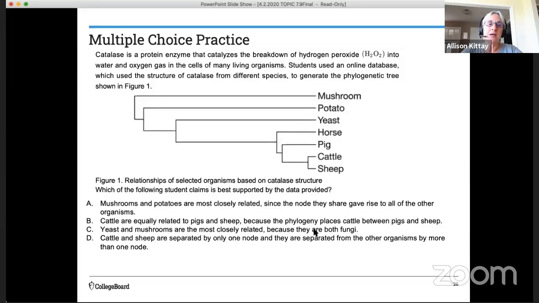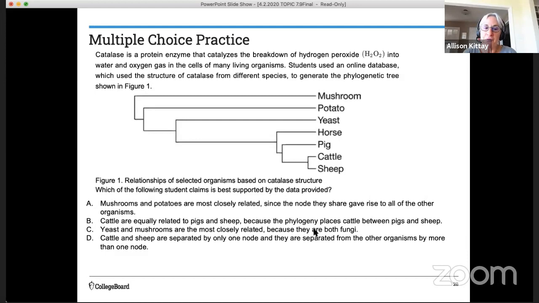So let's get some practice. My first practice is showing you a phylogenetic tree. This figure shows relationships of organisms based on catalase structure. Catalase is a protein enzyme that catalyzes the breakdown of hydrogen peroxide, which is H2O2, into water and oxygen gas in the cells of many living organisms. You may have worked with this in your enzyme lab in class. Students used an online database which used the structure of catalase from different species to generate the phylogenetic tree shown here.